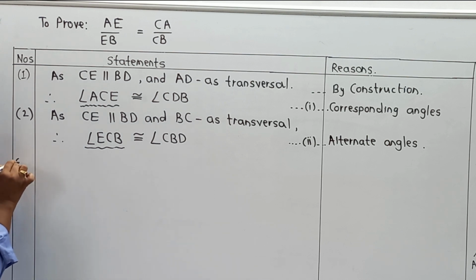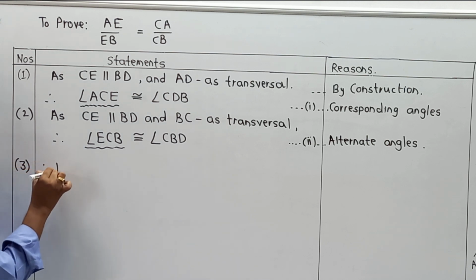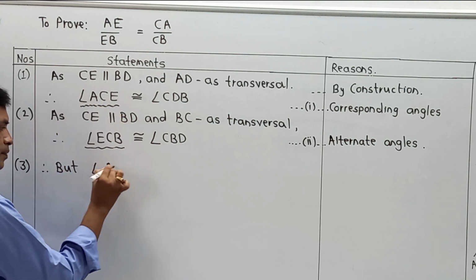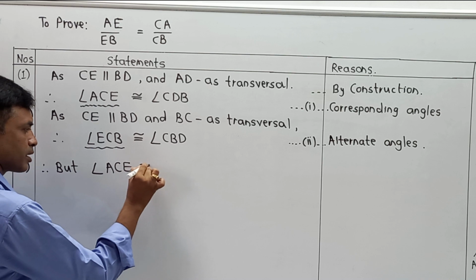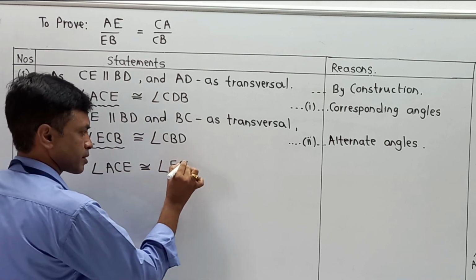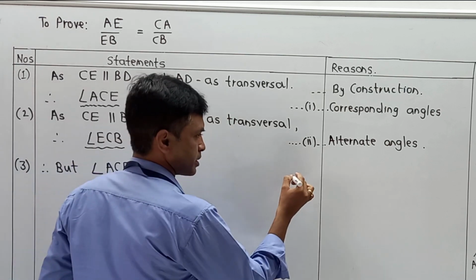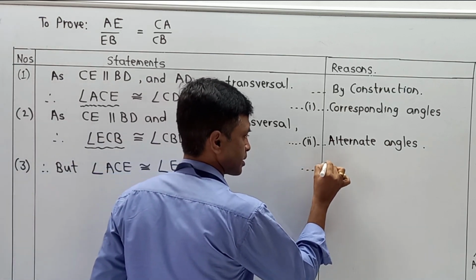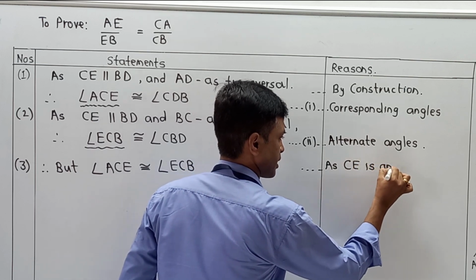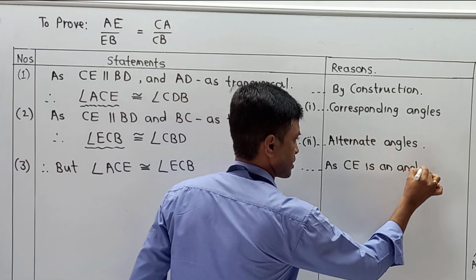So I am writing the third part: angle ACE is congruent to angle ECB. The reason is CE is an angle bisector.